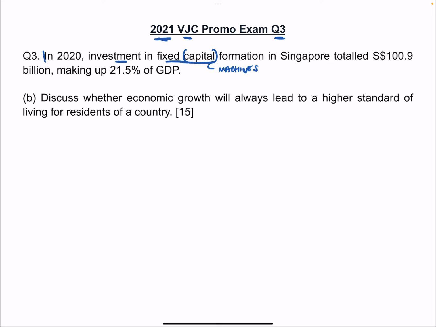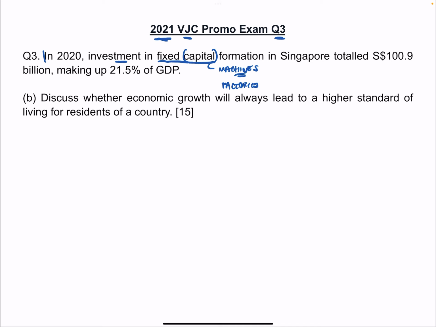Consumption is something like a chocolate bar. It gives you direct utility. Chocolate bars cannot be used to produce something else. Capital is something that can be used to produce something else. So machines are an example of capital, factories are an example of capital. Fixed capital just means that the capital cannot move. If you set up a factory, you can't really move the factory here and there. So that's called fixed capital formation.